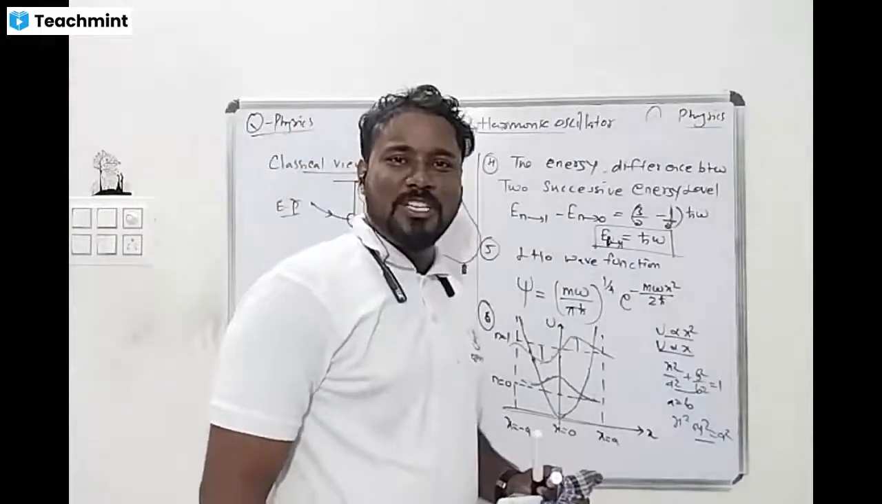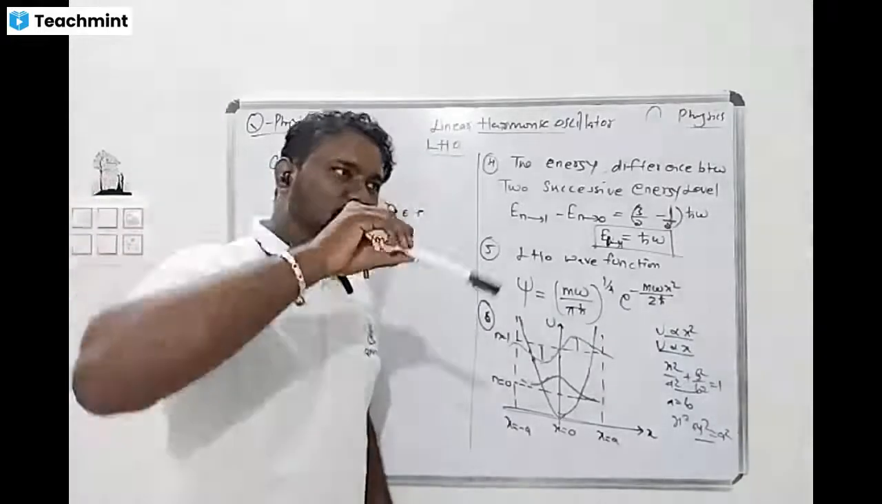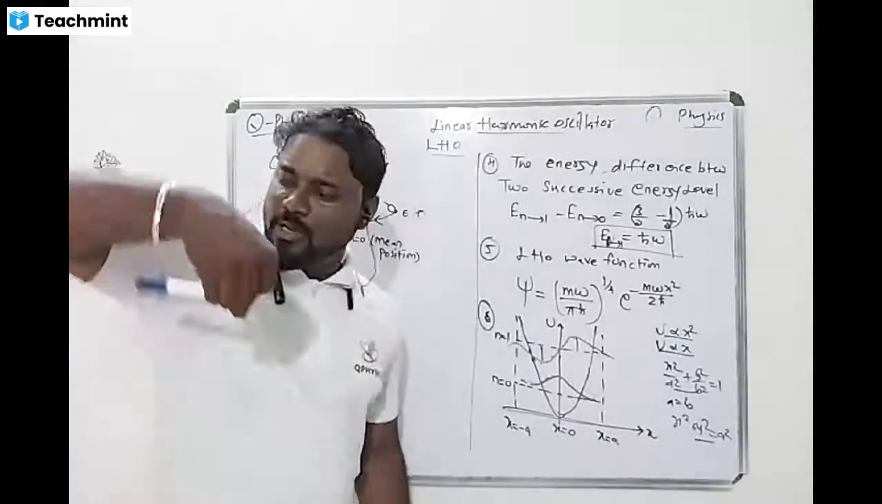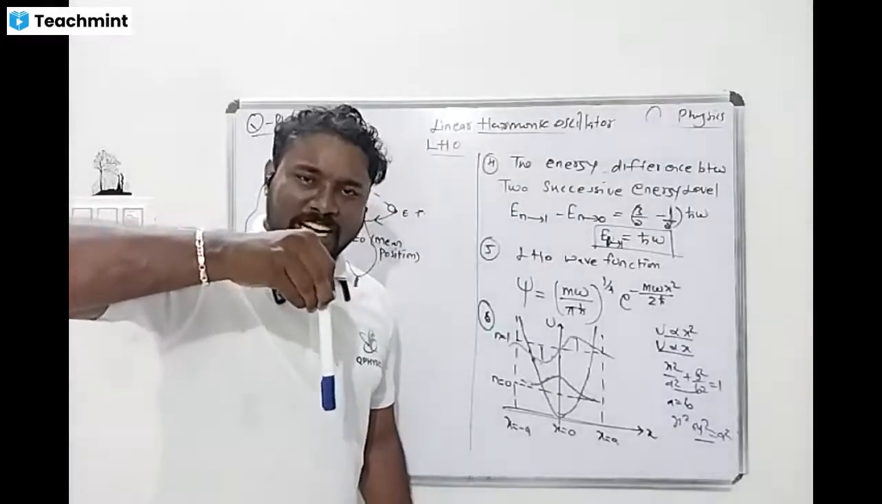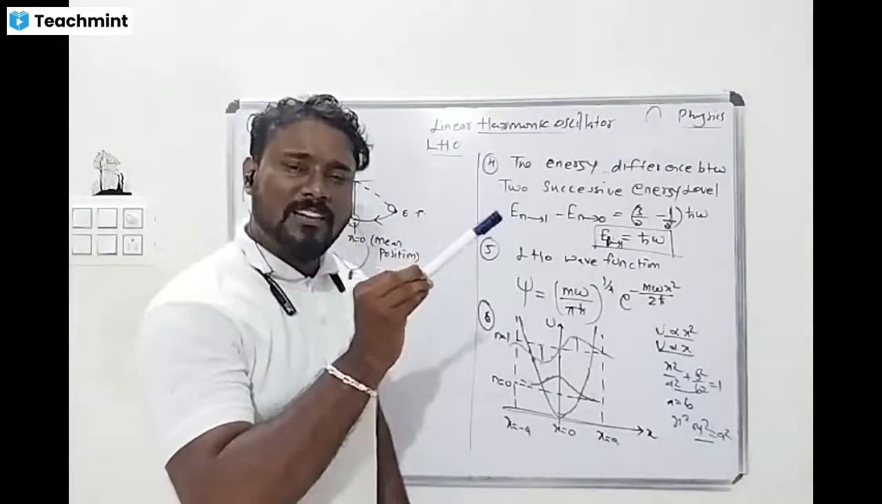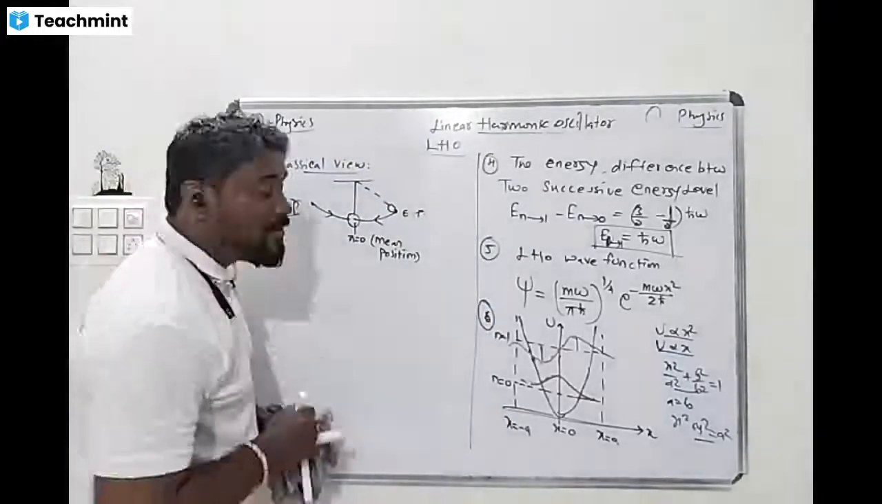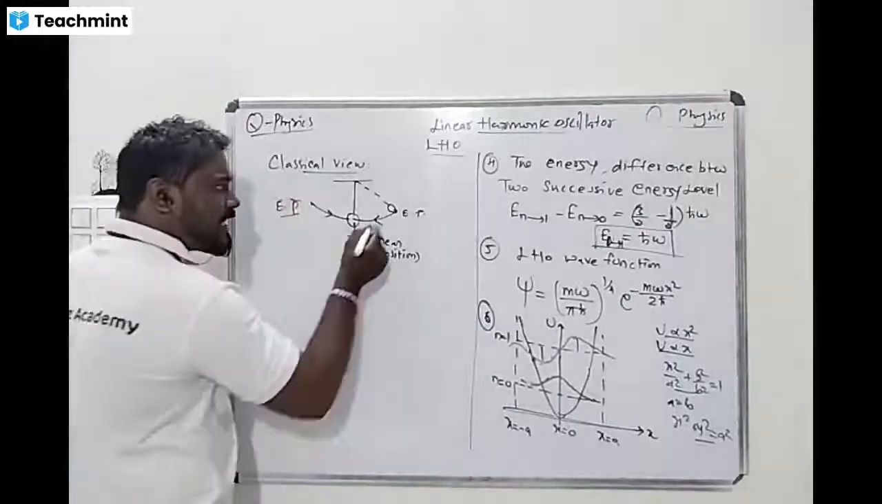Why is it not the mean position? See, look here. Once I swing it and it oscillates, it goes and stops at one end, then comes down fast and goes to the other side. So it does not stay at the mean position. So what happens? It stays at the extreme position. So the probability of finding the particle is where? Maximum at the extreme position. It is a classical idea. Understand? It is a classical idea.